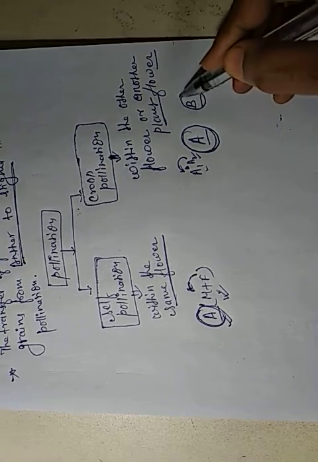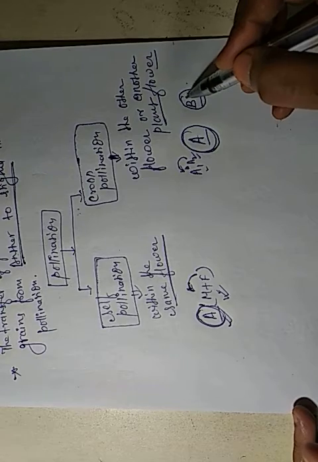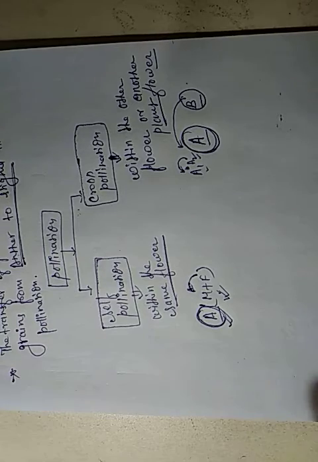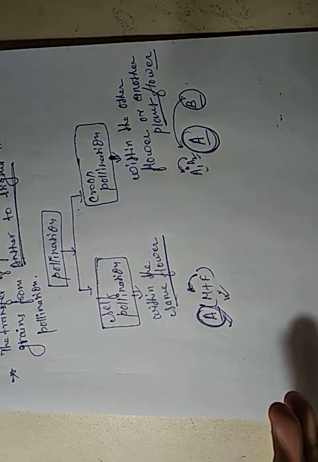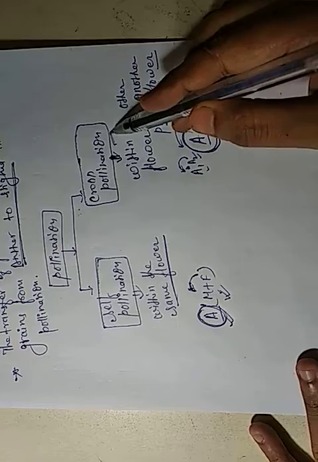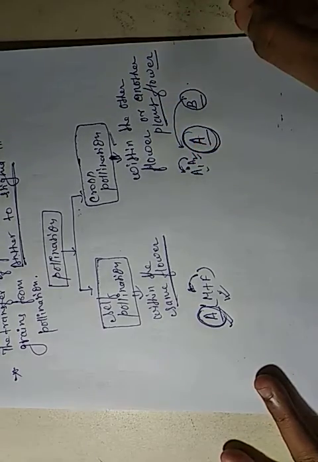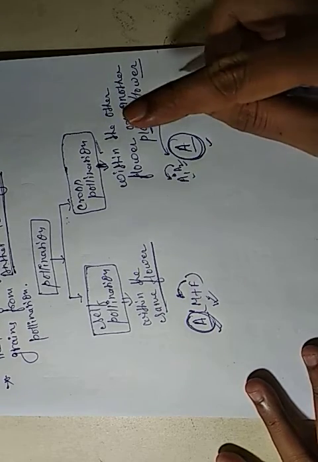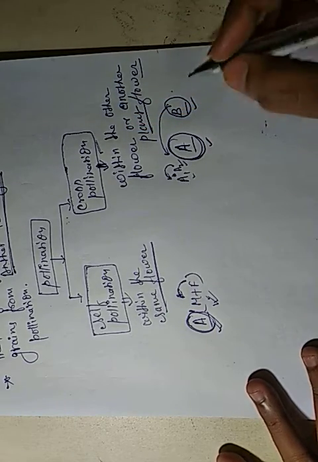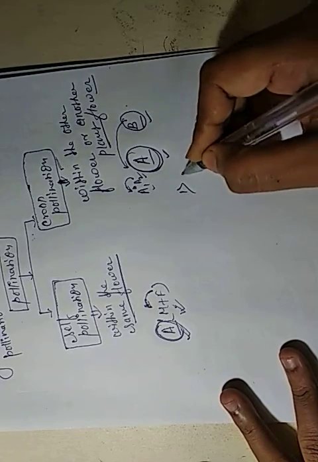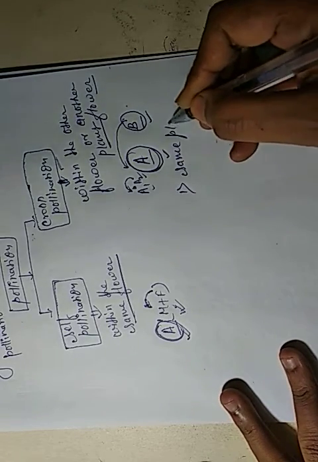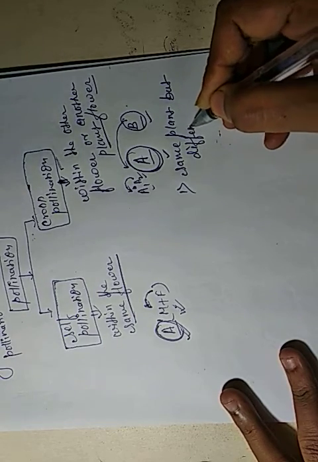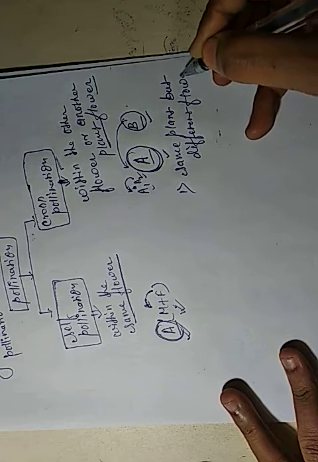And when the pollen grain of flower B falls on the stigma of flower A, that is also called cross-pollination. So cross-pollination is divided into two groups. First is the same plant but different flower.